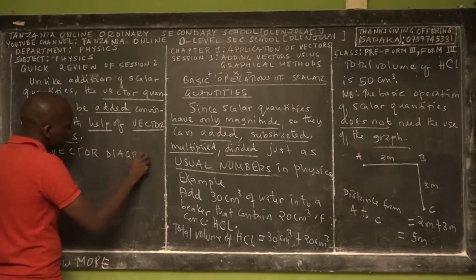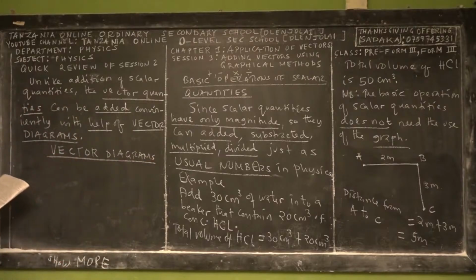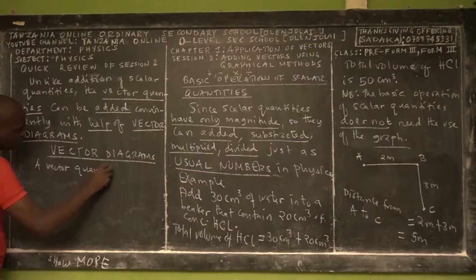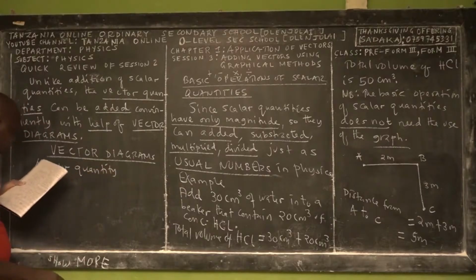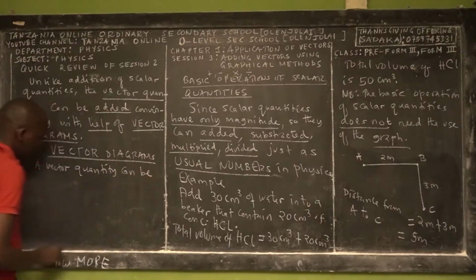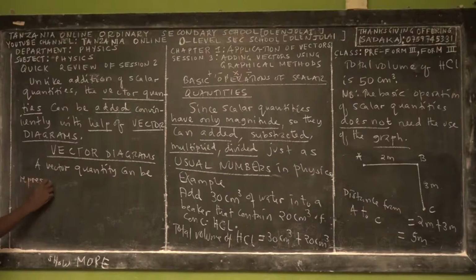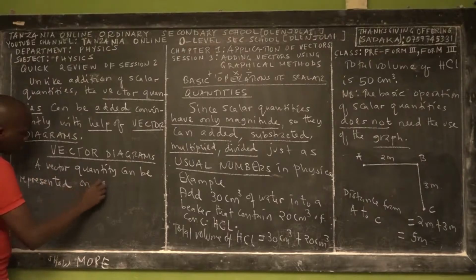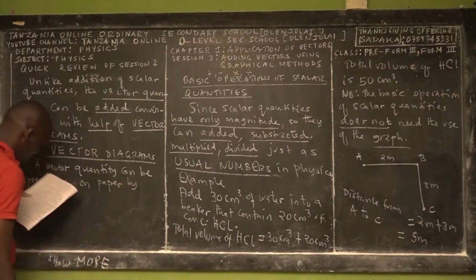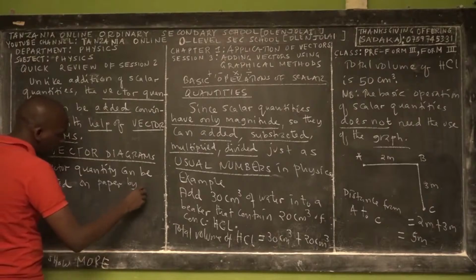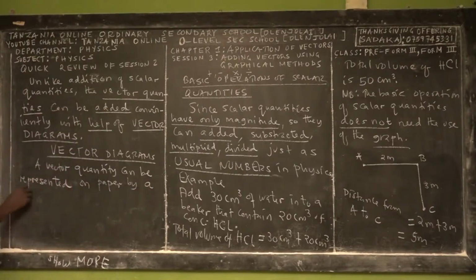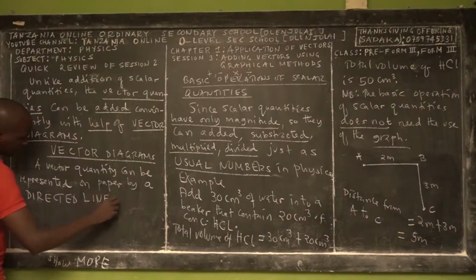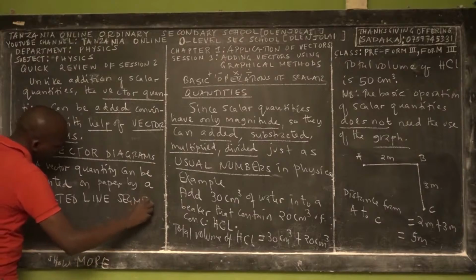A vector quantity can be represented on paper by using a directed line segment. Say again, directed line segment.